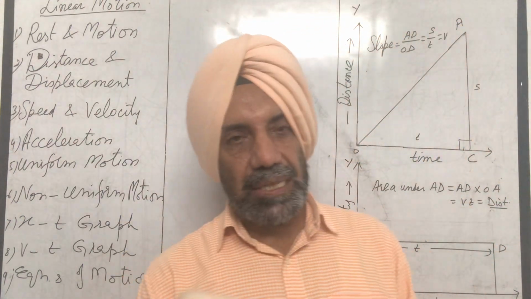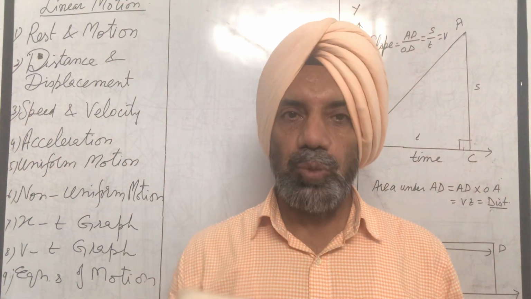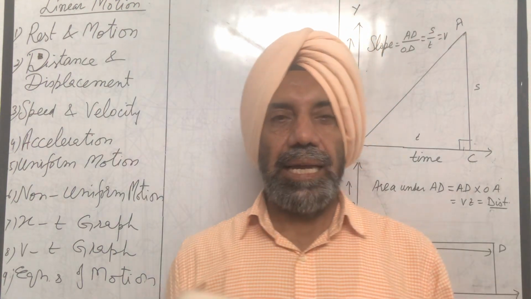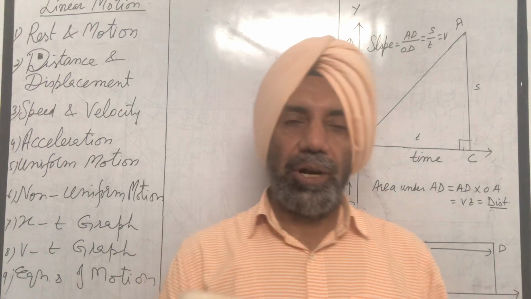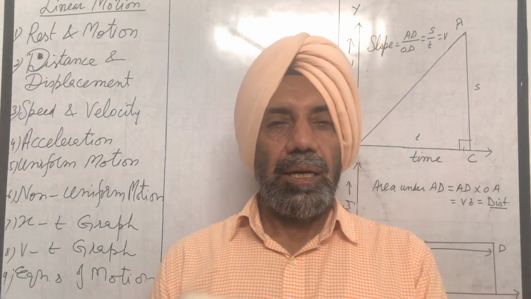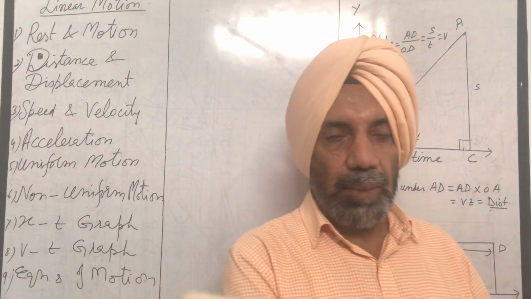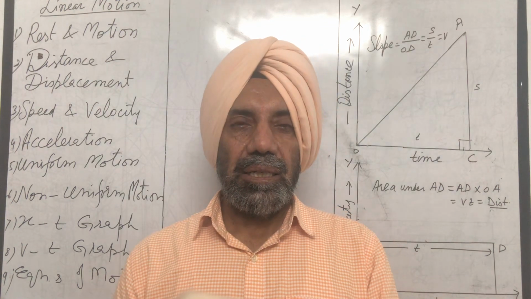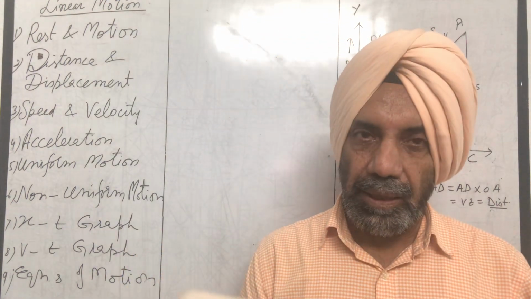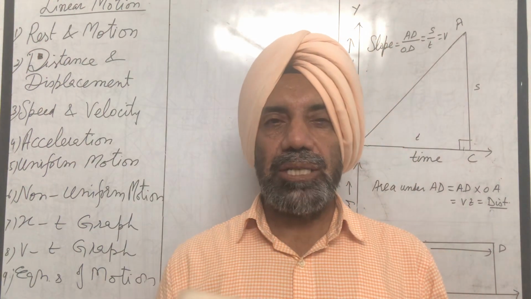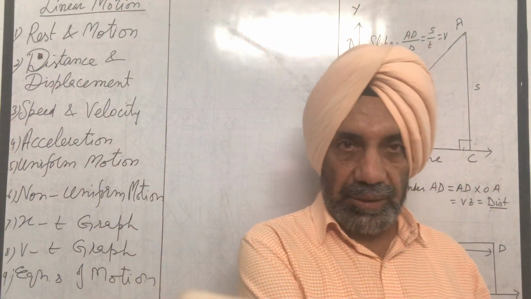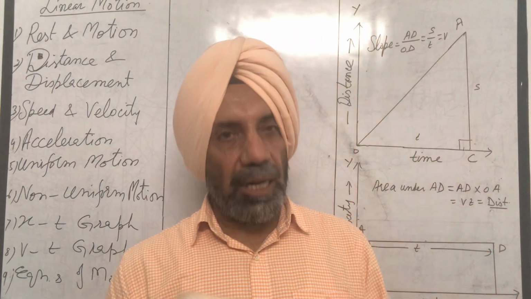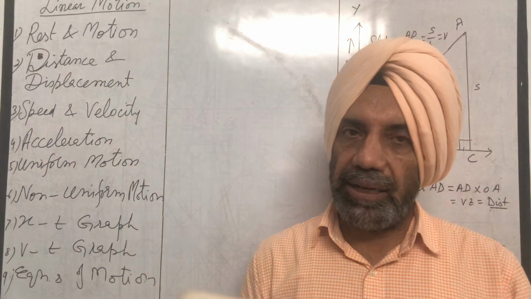To differentiate between distance and displacement, suppose you move from one place to another place. Then distance covered by the body is equal to the length of the path followed by the body, which may be curved or straight. But distance is equal to the total path length, whereas displacement is only the length of the shortest path, initial to final position. So distance is a scalar quantity, displacement is a vector quantity.